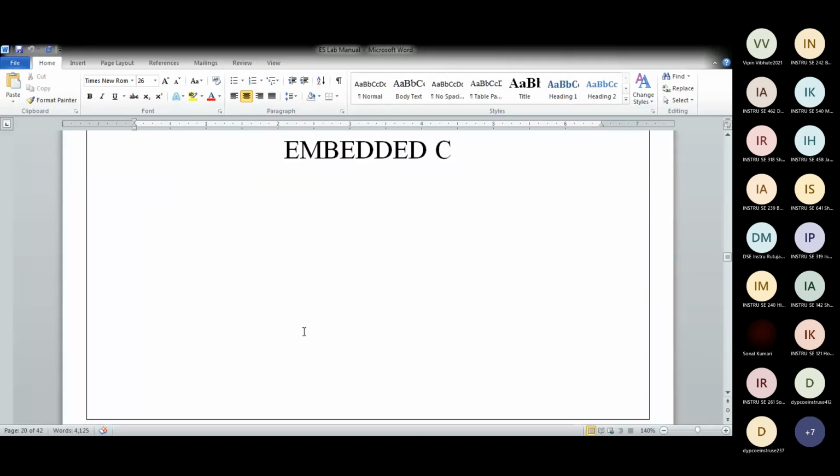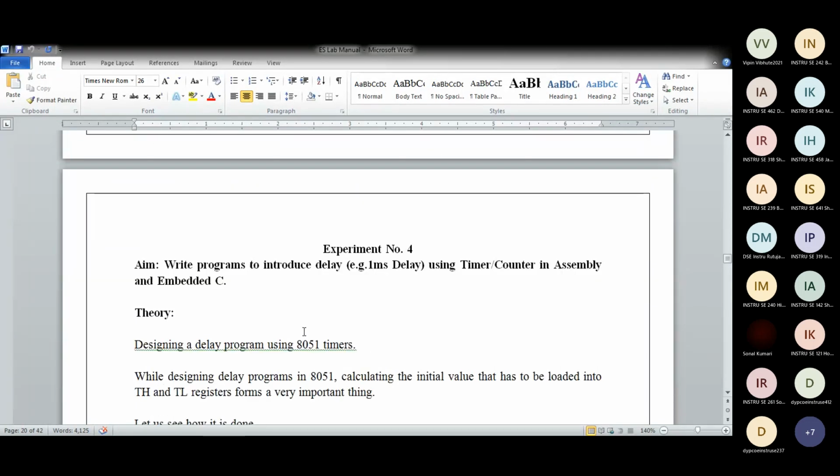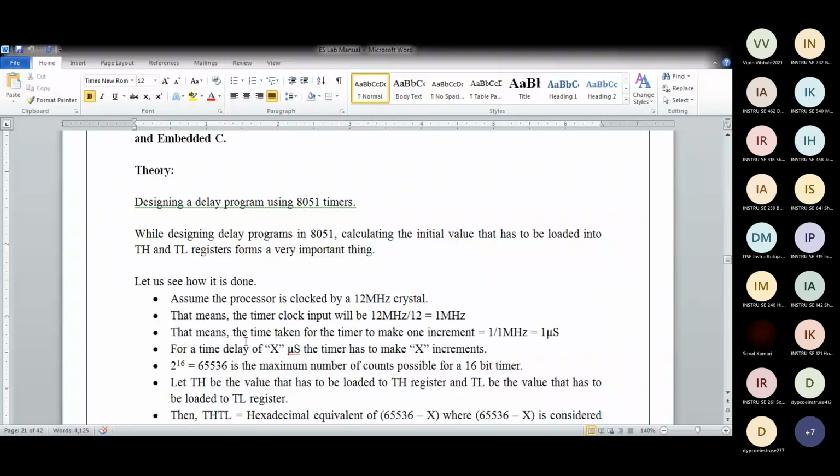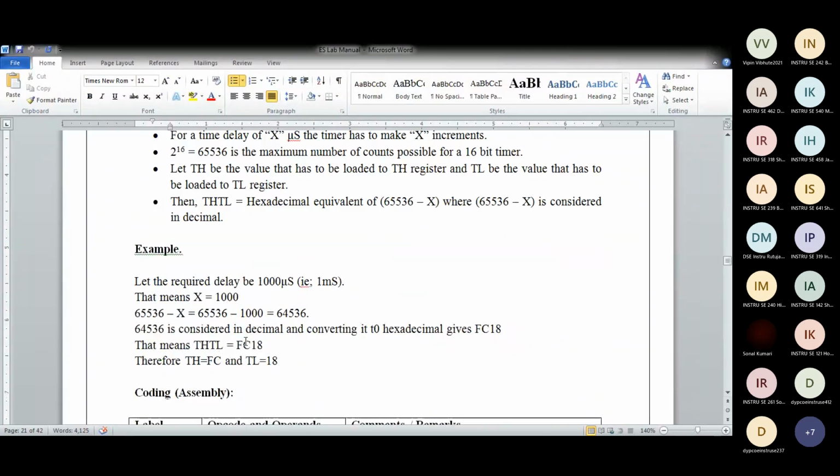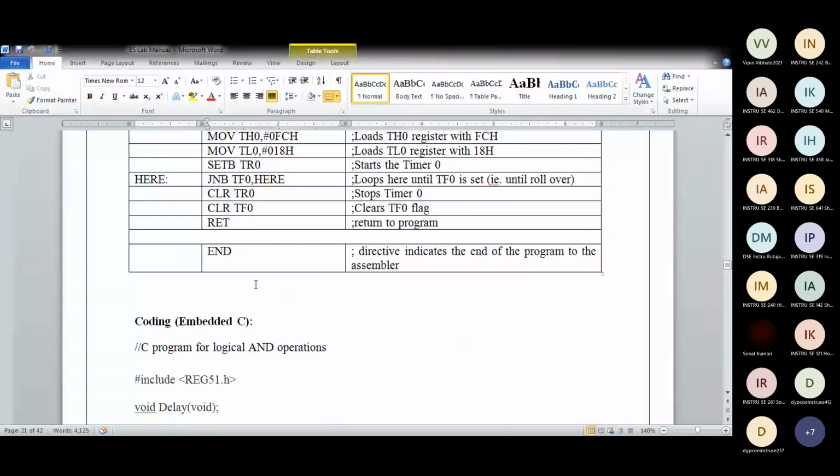Fourth one again: introduce delay using timer counter in assembly and embedded C. I've given the theory, how to calculate the timer values. I've given an example over here and the coding in assembly as well as C.